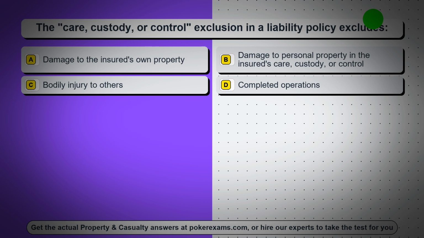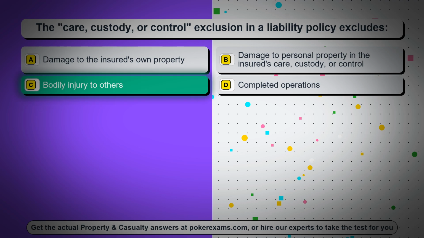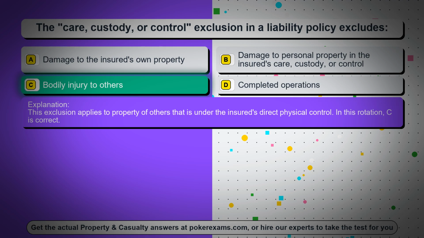Question 33. The care, custody, or control exclusion in a liability policy excludes. Option A, damage to the insured's own property. Option B, damage to personal property in the insured's care, custody, or control. Option C, bodily injury to others. Option D, completed operations. The correct answer is option C, bodily injury to others. This exclusion applies to property of others that is under the insured's direct physical control. In this rotation, C is correct.